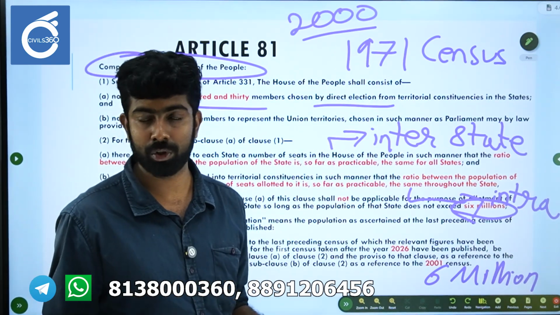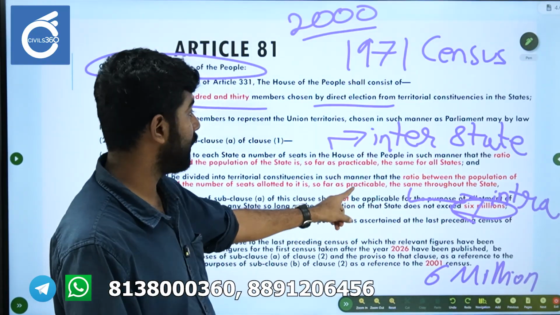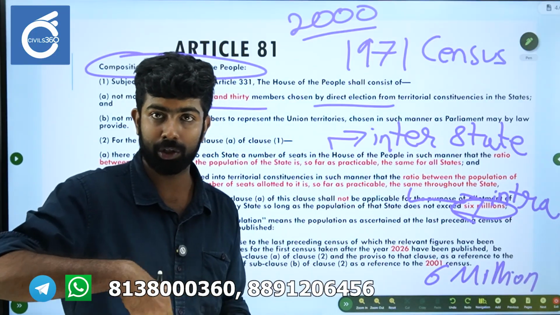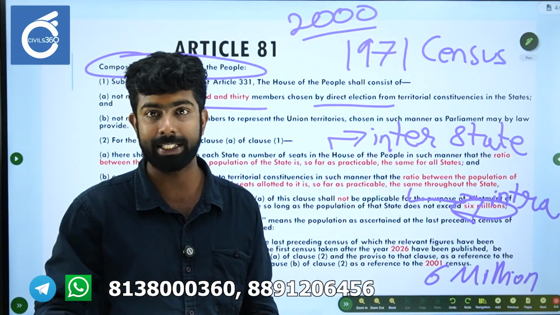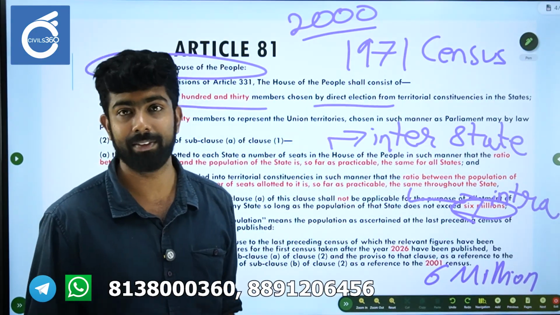Okay, so that was inserted by the 42nd Amendment, and it also said that we are also going to freeze the intrastate parity, that is the redrawing of territorial constituencies within the state. That also we are going to freeze on the basis of the 1971 census.